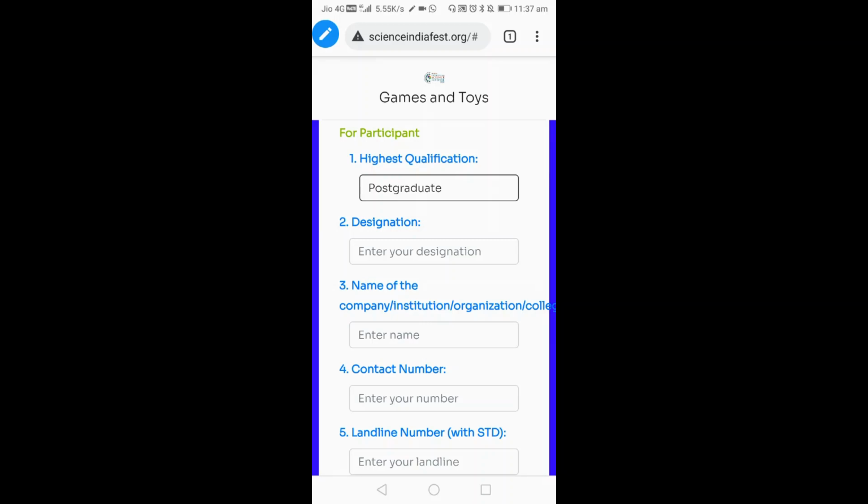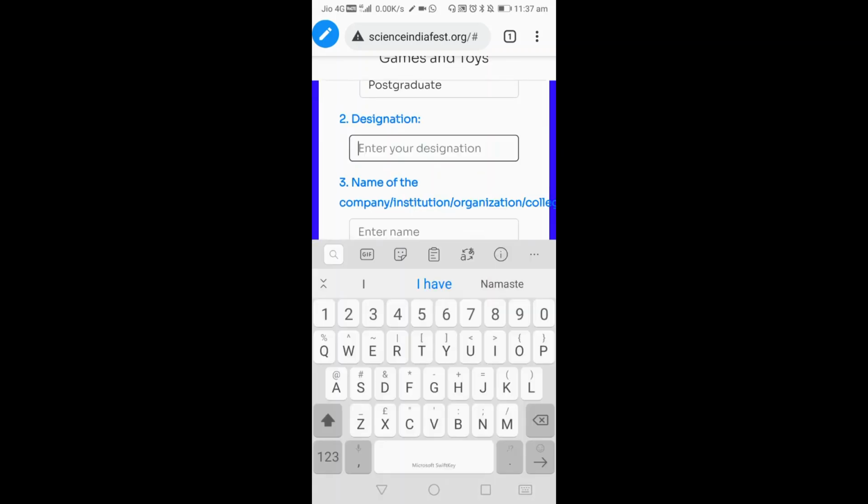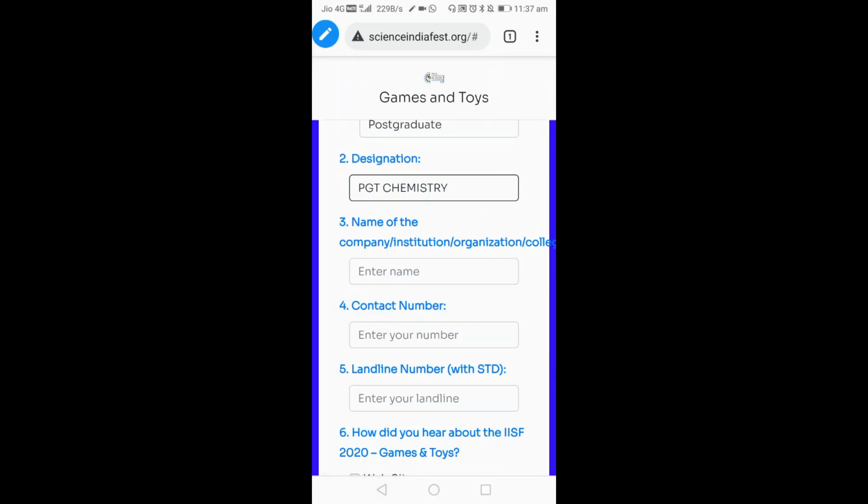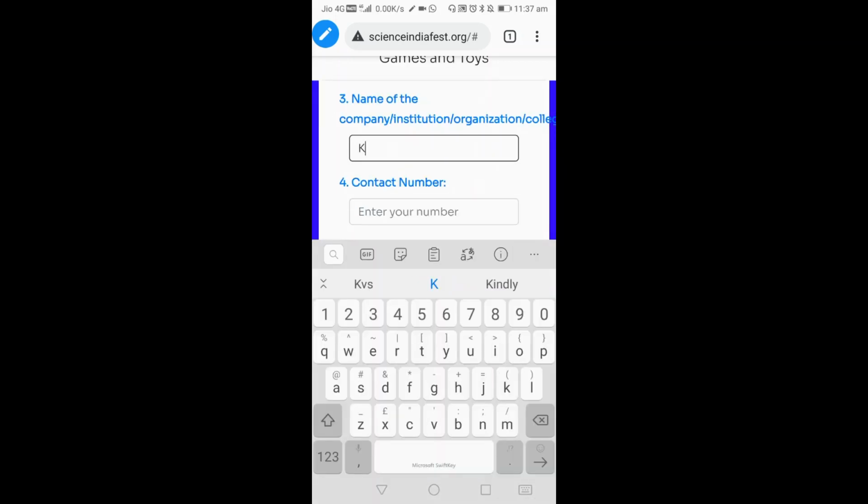Whatever class you are studying, you can write those details. For designation, I am going to write my designation, which is PGT Chemistry. For name of the company, institution, organization, you have to write Kendriya Vidyalaya Vijayapura.